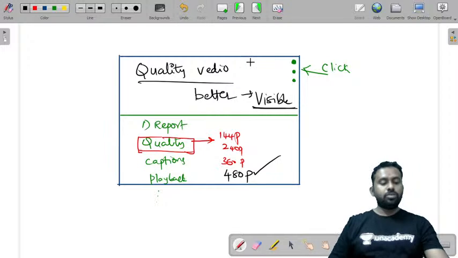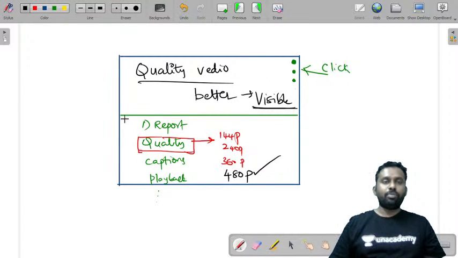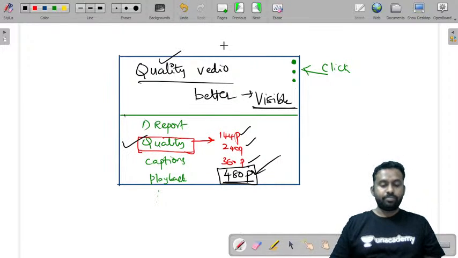Please do change your settings, that's very important. Click on these three dots, you'll have a pop-up like this. Click on this quality, and you have many options there. Click on the highest one that you have. You may also have 480 plus if somebody is using some other. Click on the highest quality, and you'll have better quality of my video.